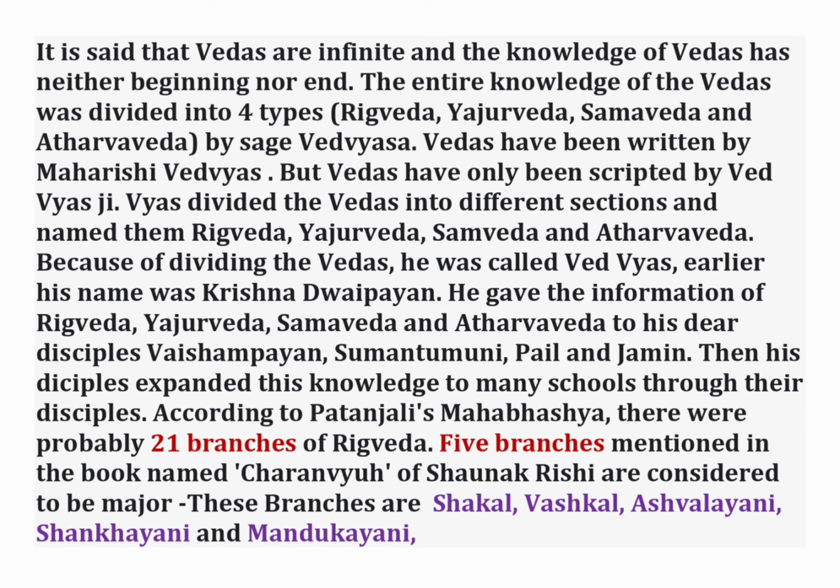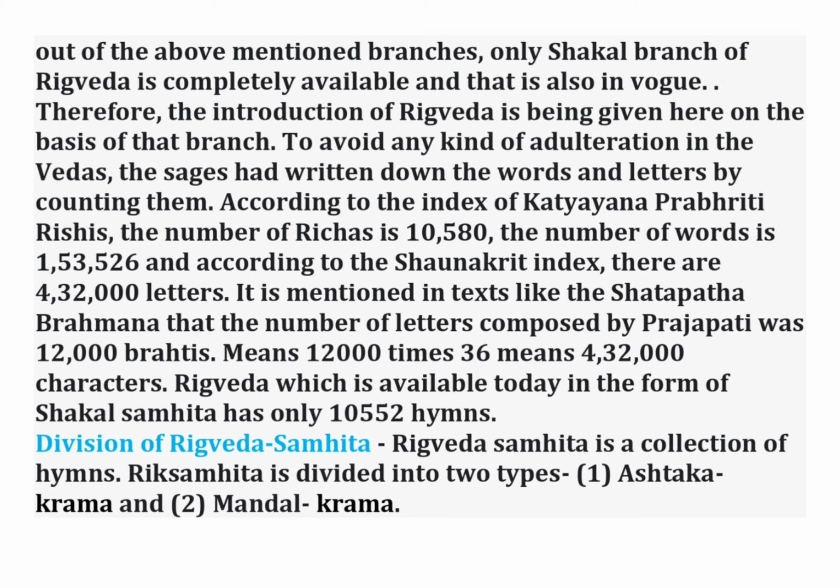Then his disciples expanded this knowledge to many schools through their disciples. According to Patanjali Mahabhashya, there were probably 21 branches of Ṛgveda. 5 branches mentioned in the book named Charanvyuh of Shaunak Rishi are considered to be major. These 5 branches are Shakal, Vashkal, Ashvalayani, Shankayani and Mandukayani. Out of the above mentioned branches, only the Shakal branch of Ṛgveda is completely available and that is also in vogue. Therefore, the introduction of Ṛgveda is being given here on the basis of that branch.